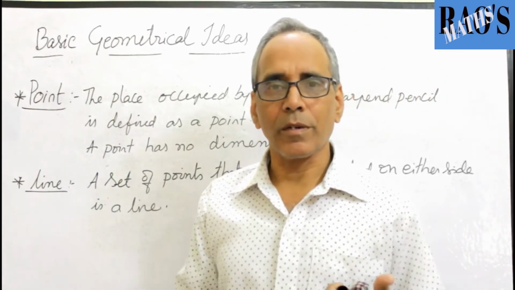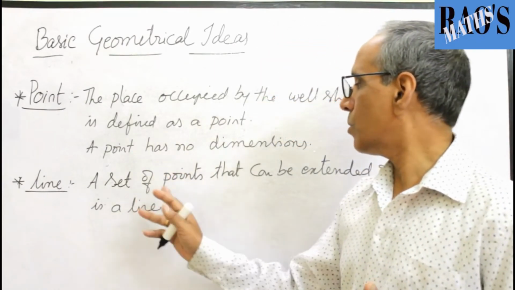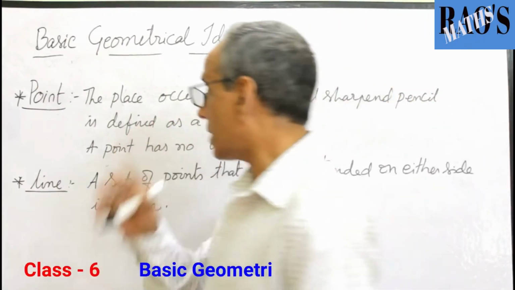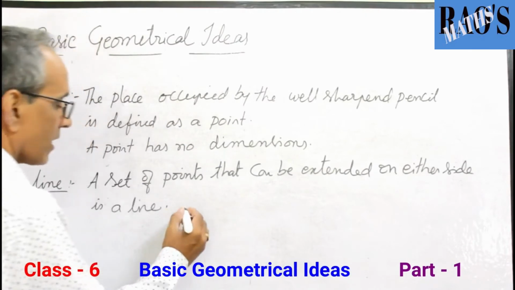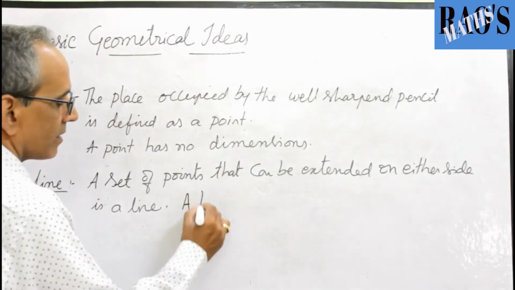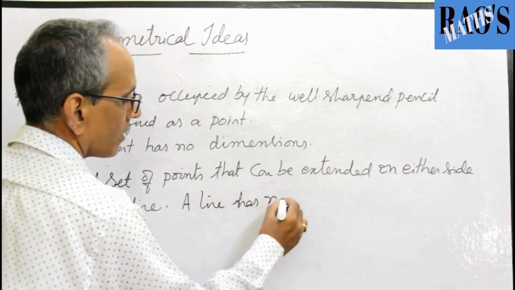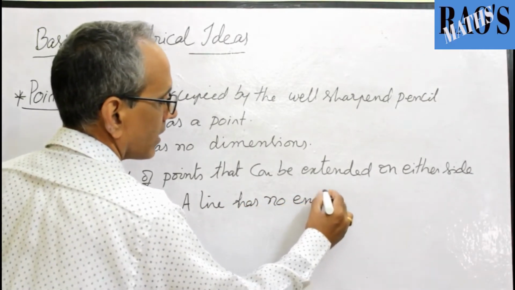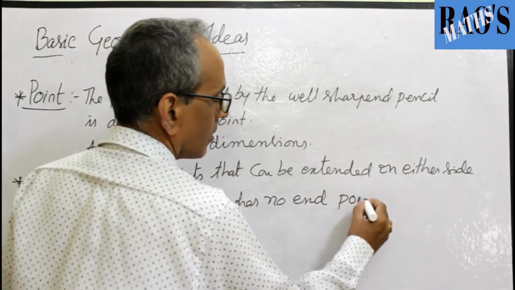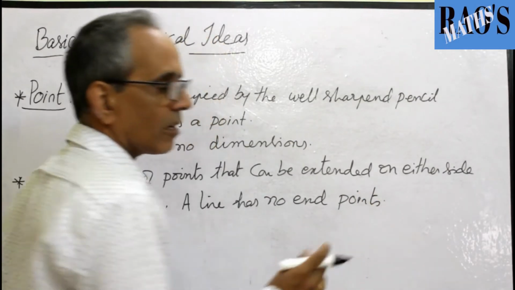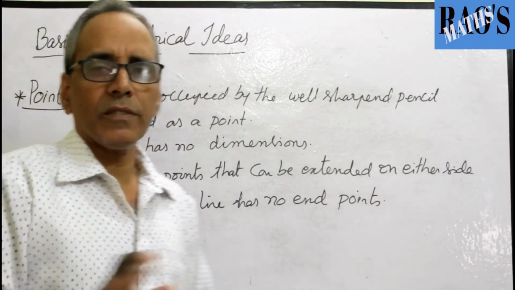So a line has no end points. It can be extended on both sides indefinitely.